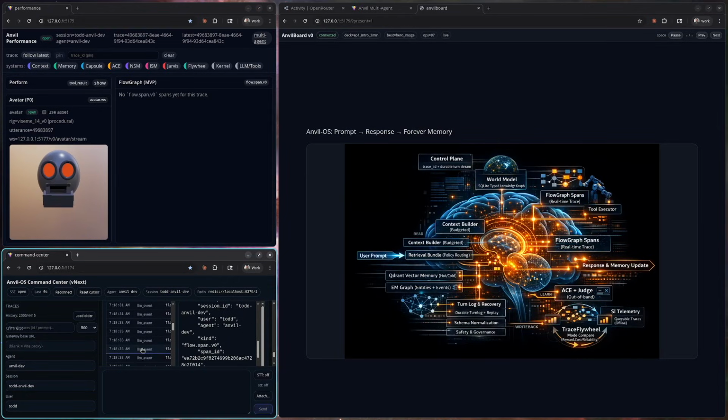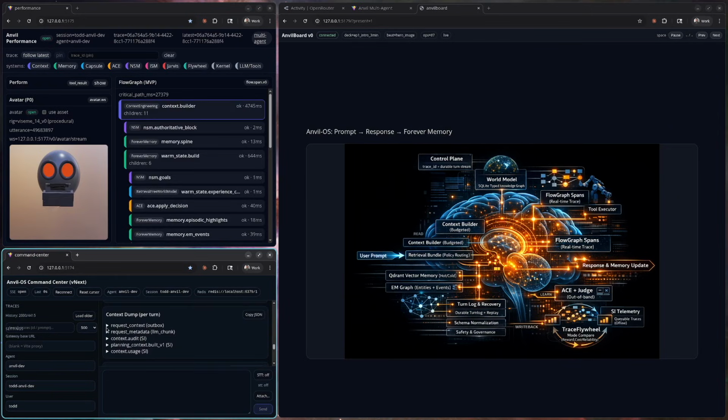Here is the whole system in one picture. Think of it as two loops. The control loop is prompt to response. We build a budgeted context, run tools, and produce receipts. The improvement loop is after the response. We evaluate outcomes, write lessons, and tune policies inside Rails. The differentiator is that context engineering is visible and auditable. We track what we retrieved, how we shaped context, what tools ran, and what evidence we produced. That is how an autonomous system earns trust in a real engineering organization.